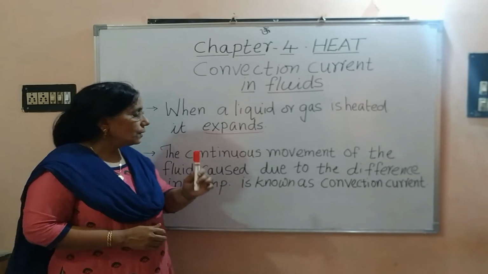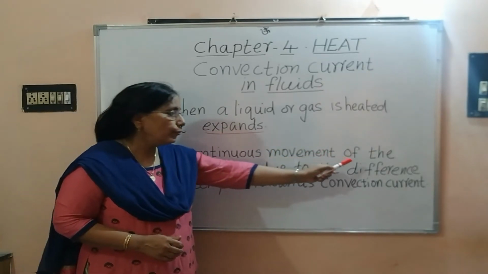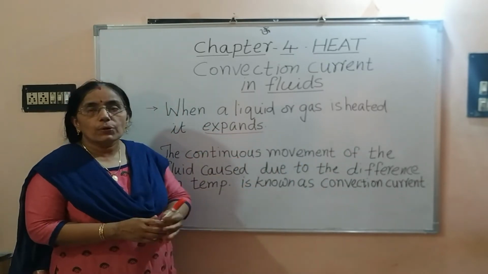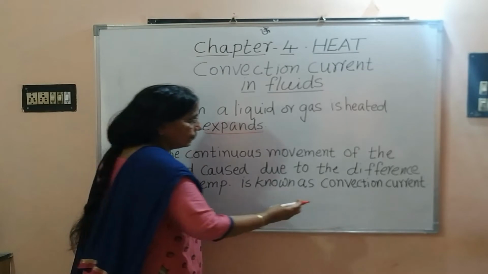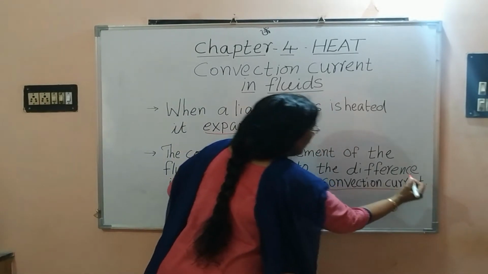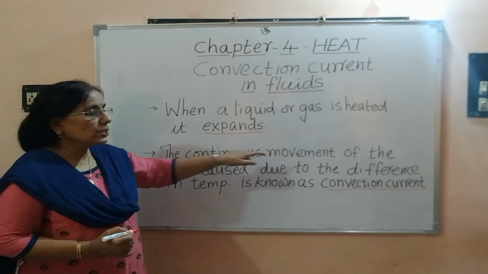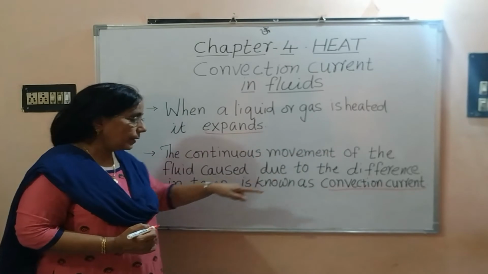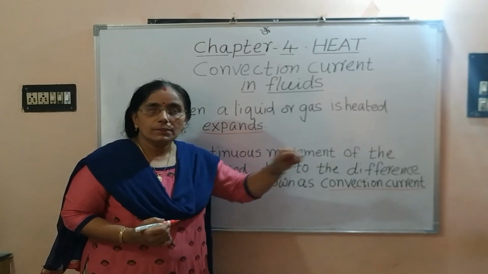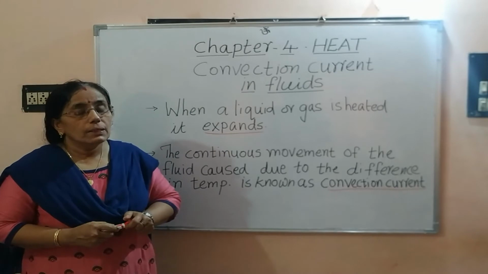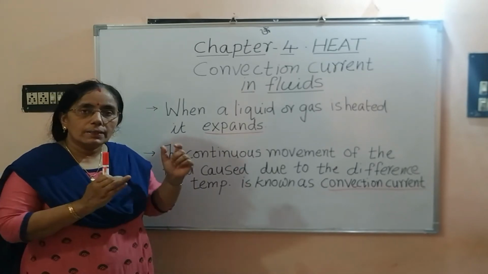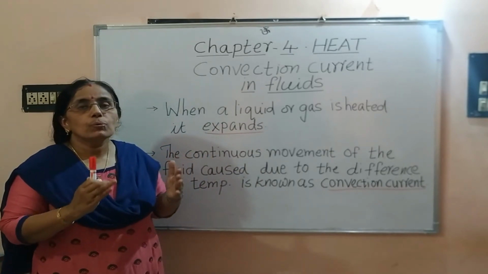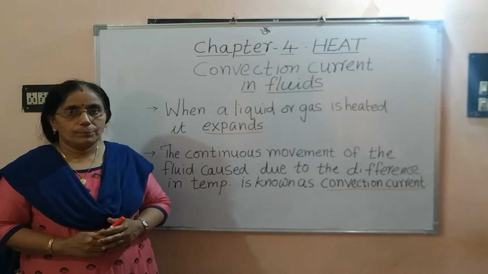Therefore, this continuous movement of the fluid caused due to the difference in temperature is known as convection current. So, what is convection current? The continuous movement of the fluid caused due to the difference in temperature is known as convection current. Therefore, in a liquid or a gas, the energy flow takes place due to the convection current, that is due to the movement of the fluid itself.